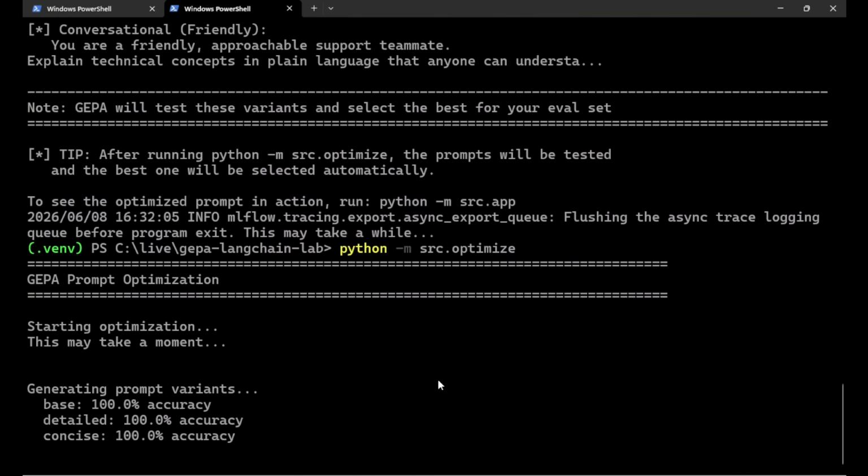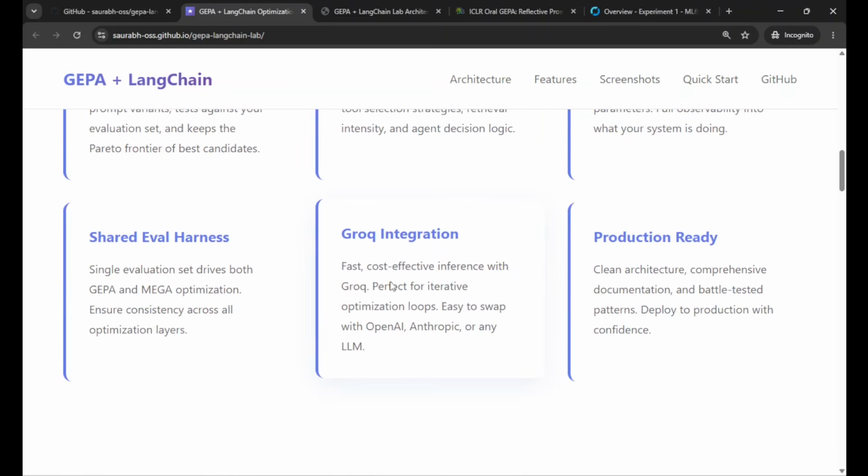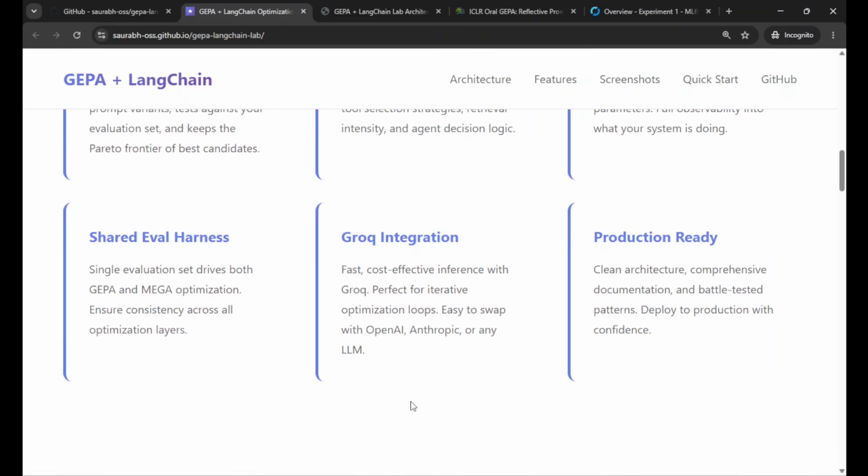Okay. And one of the reasons why we have gone for this particular boilerplate, these particular tools, right? So LangChain, mainly for orchestration, it's the de facto standard for composable LLM chains. And the good part is that it has native MLflow integration. Groq I was using, which is mentioned over here, because it's free for sure, and fast, quite efficient, and it has a very seamless LangChain integration as well. So that was the reason.